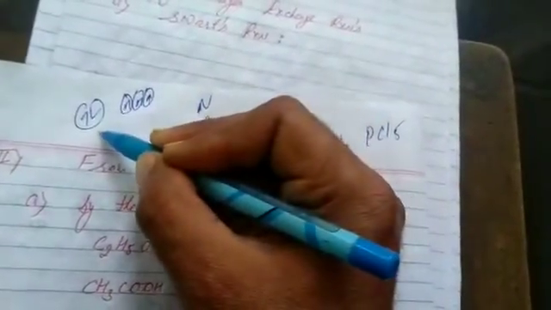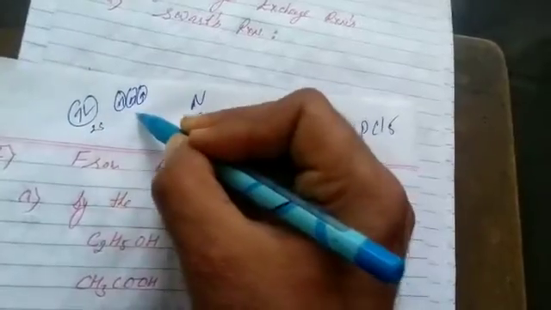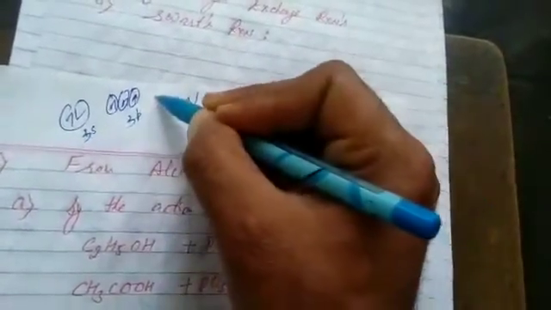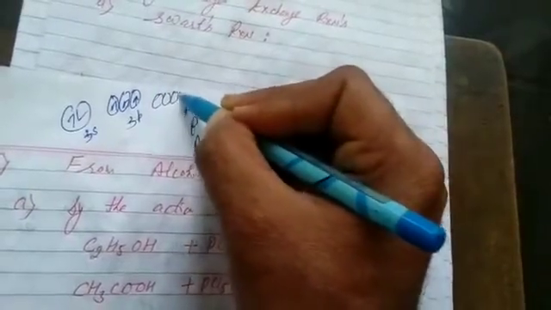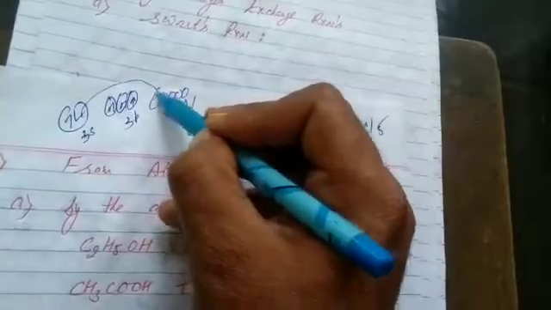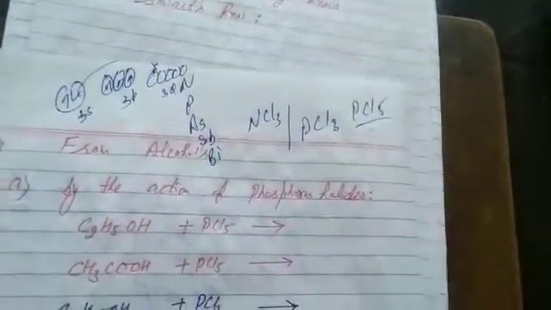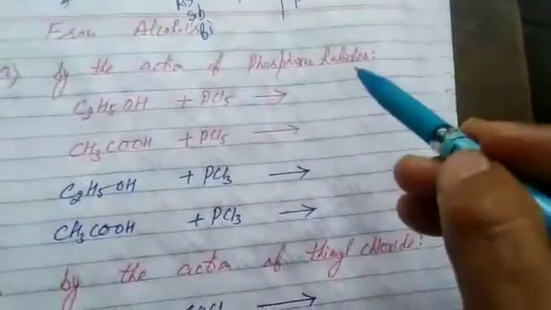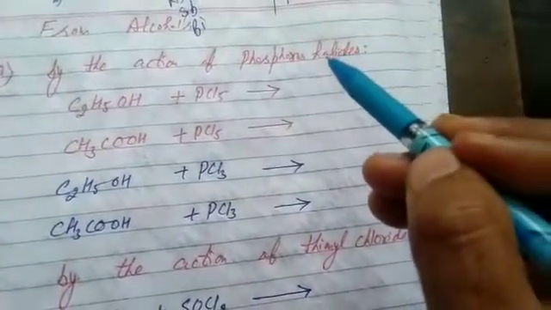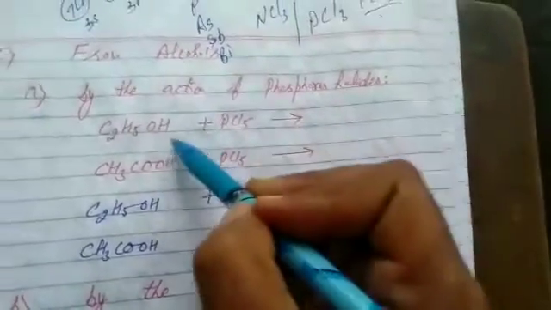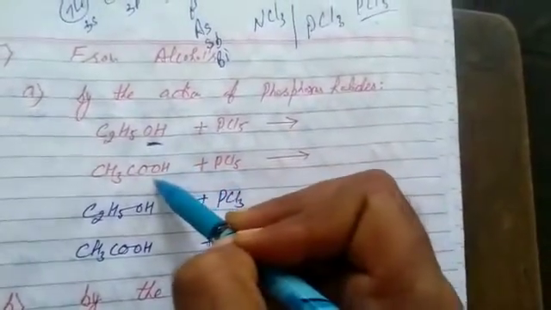While for phosphorus, again, if it is nitrogen, we mention 2s 2p. If it is phosphorus, we mention 3s and 3p. But the third shell contains 3 subshells. Now we have vacant d orbitals. So an electron can be excited to a higher energy level, which leads to the formation of pentahalides also. Students, whenever we do reactions with phosphorus halide, remember the reaction proceeds due to the hydroxyl group. Either with alcohol or acid, the reaction proceeds due to the hydroxyl group.